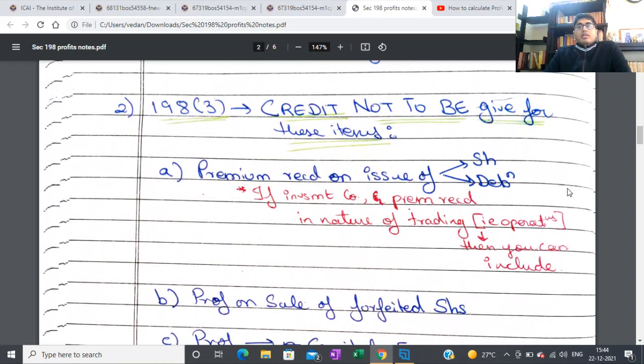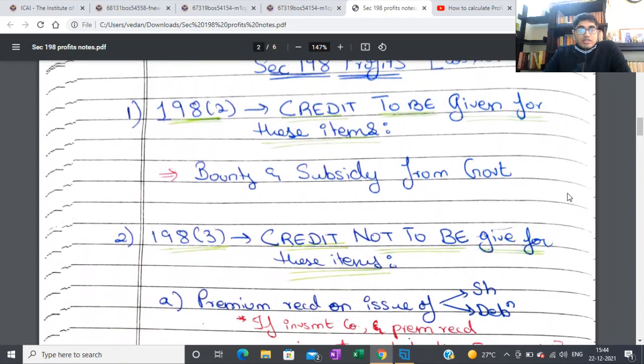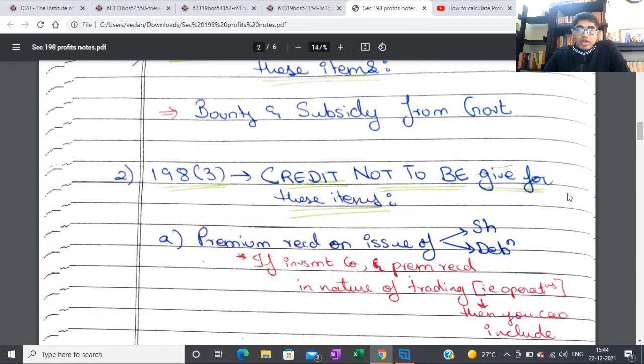Next, the other section is section 198 subsection 3, which talks about items that should not be included. Now just keep in mind that because they've just written subsidy from government in section 198 subsection 2, that doesn't mean that you don't include your revenue from operations and your interest income. You have to include that also. But this section just talks about that. So basically, from your gross profit, you can add subsidy from government.